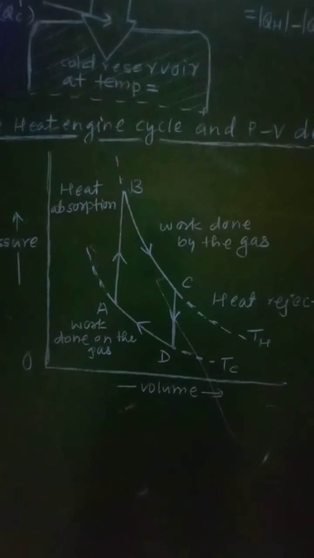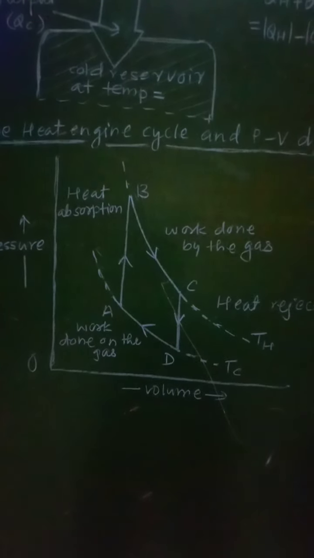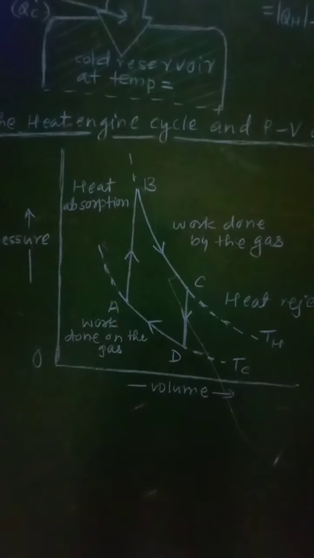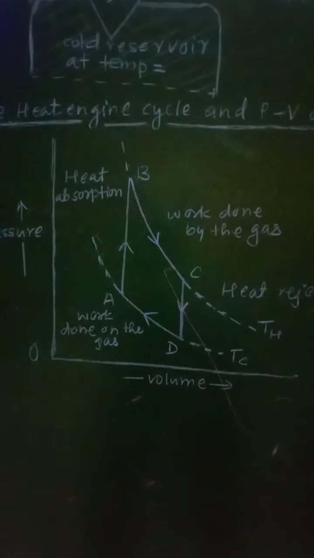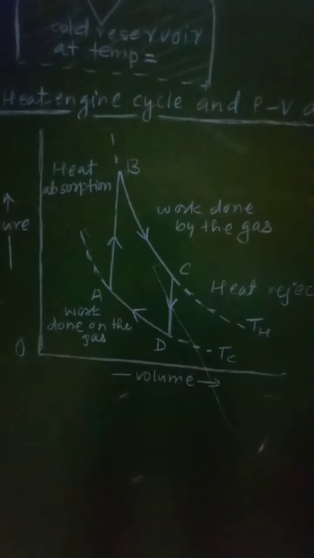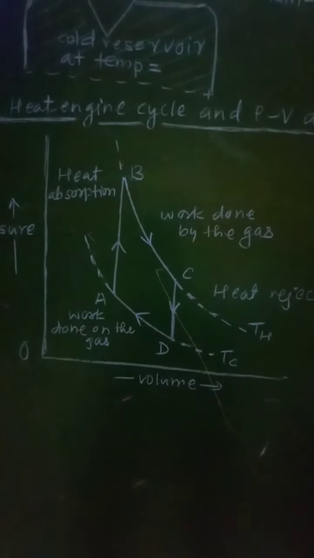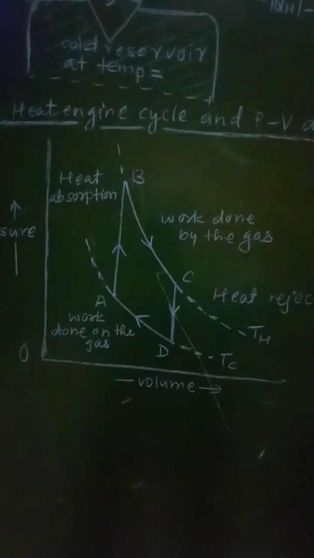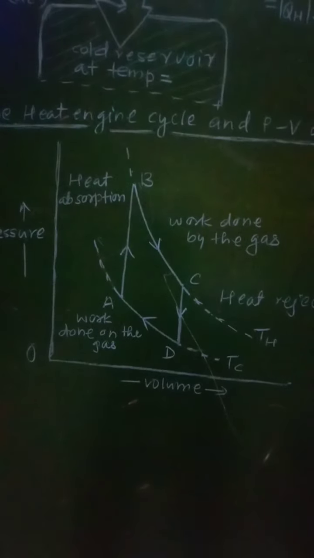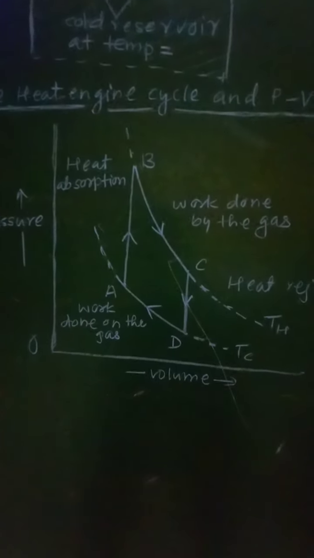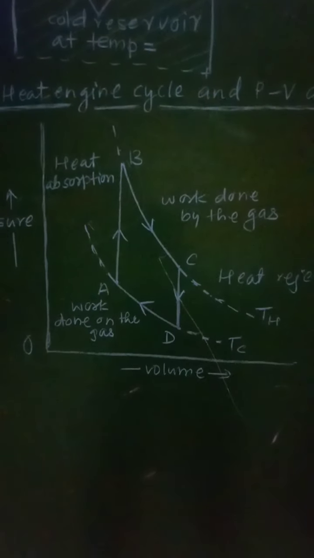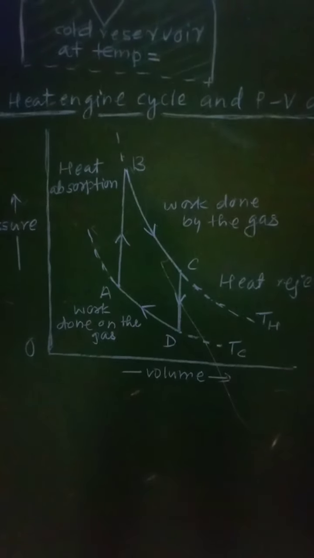Then the gas starts expanding by pushing the piston away, and its volume changes from point B to point C. So there will be a change in volume, and work will be done by the gas as it expands. Because the gas expands, its pressure is reduced. Due to the expansion of the gas, there will be a reduction in the pressure, and the gas does work in this part of the cycle.